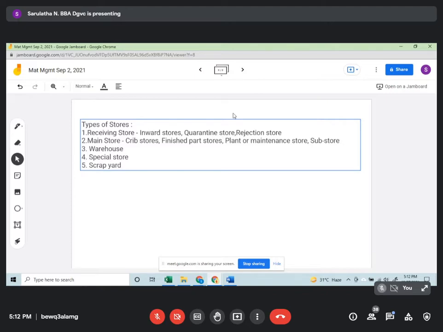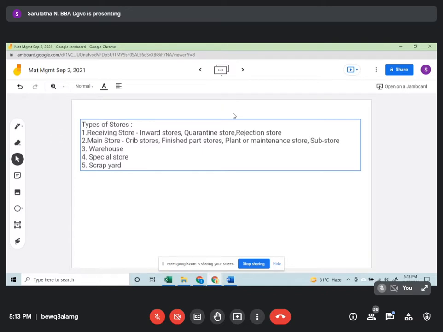Whereas the substore is where the raw materials are kept, whatever raw materials are required. But when it comes to the warehouse, it is also called the finished part store, where you will have all the items that are required.